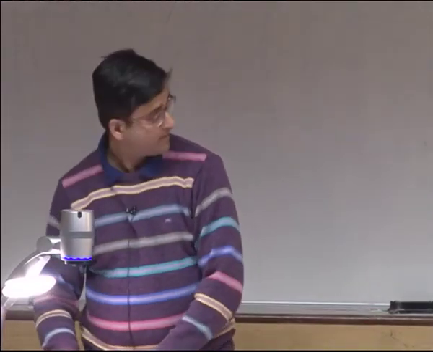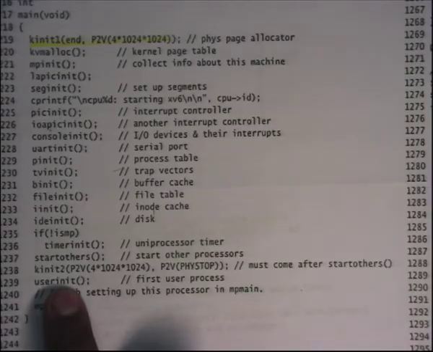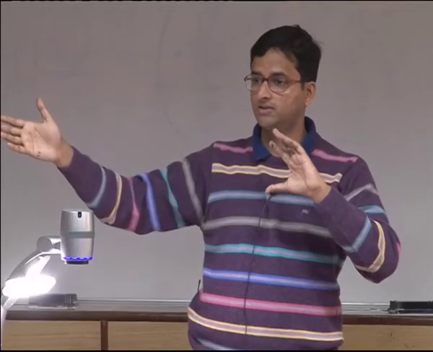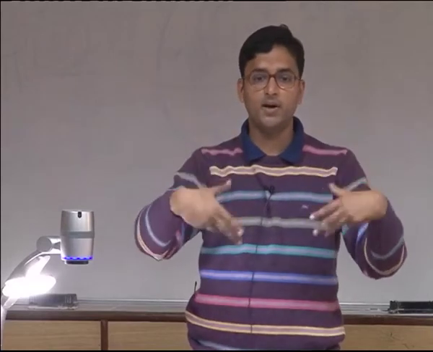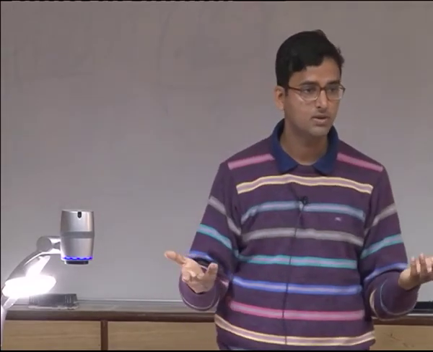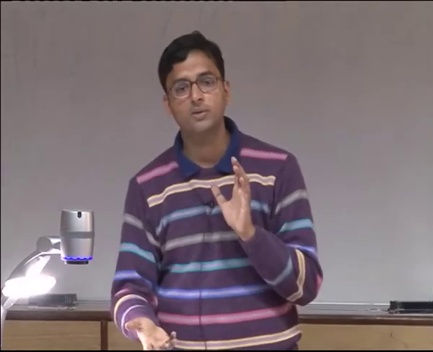Okay, all right. And after that, I'm going to call userinit, which is going to initialize my first process. And after that, my processes are going to run just like we have talked about in the Unix world, where the first process is going to get started. That's the init process, and the init process has some hard-coded code in it, which says, let's say, fork the first process, and let's say the init process forks the shell process, and the shell process basically takes commands from the standard input, and depending on what the command is, it may fork more processes and so on. Okay, so that's how it typically works. That's how it typically works in Linux also.